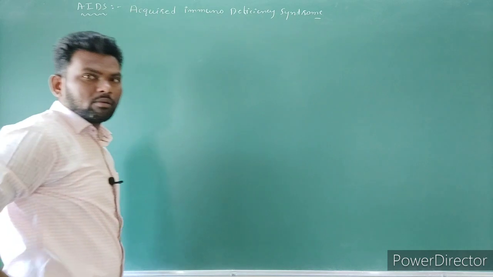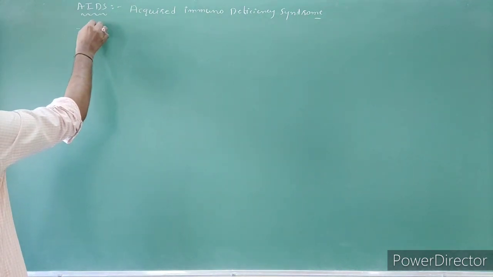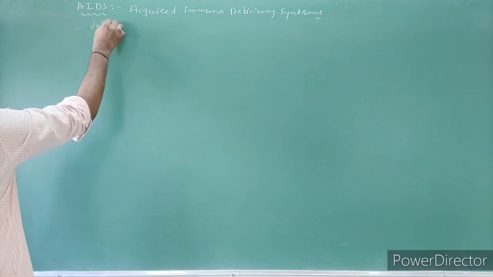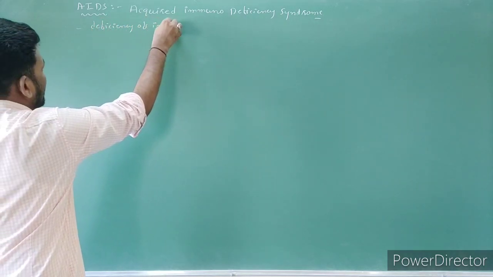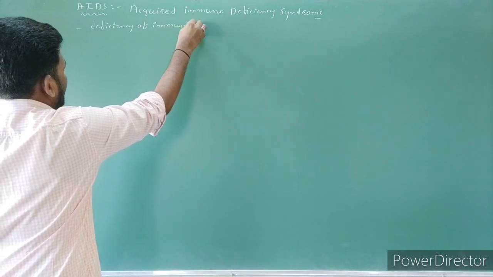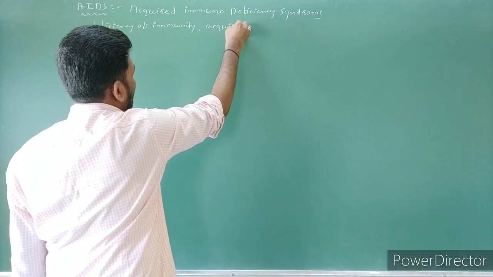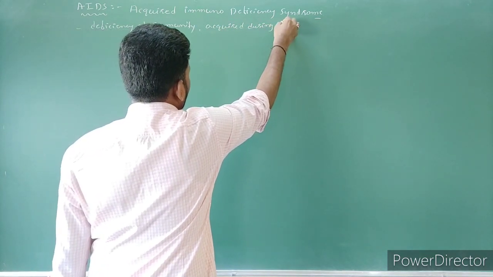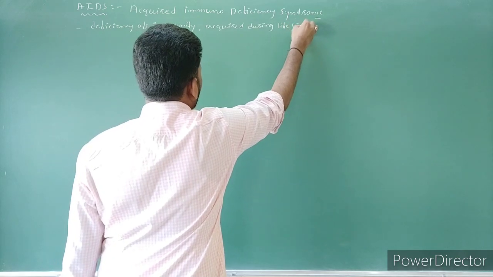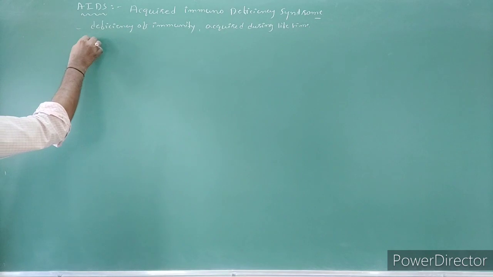The literal meaning of AIDS is a deficiency of immunity that is acquired during the lifetime of an individual.